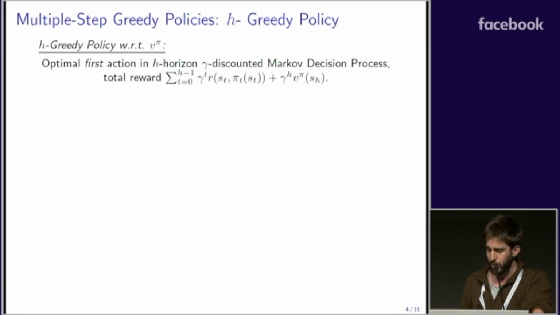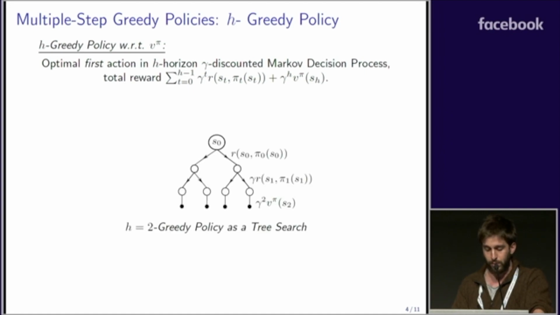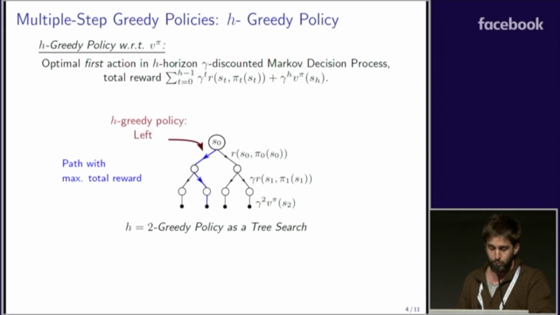To better imagine it, let's think about some tree search problem, such that in each stage we get a gamma-discounted reward, and at the leaf we get the value function times gamma to the h. In this tree search problem, we have some optimal trajectory, some optimal path that achieves the maximal reward. And the h-greedy policy is simply the first optimal action at the root.